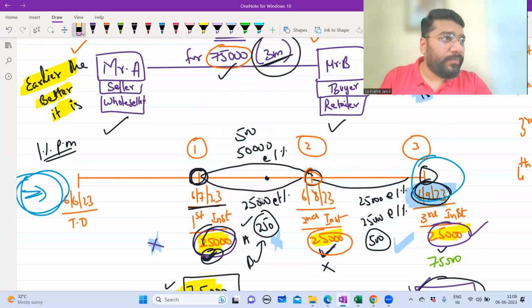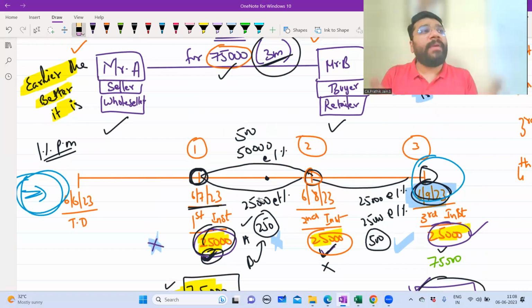A has given as credit, no? So when he wanted the payment in one shot, and when he wanted to benefit the 75,000 as early payment, then why would he give the credit period? Instead, you would have done a cash sale on the 6th of June itself, and you would have got this money, and you would have invested this money elsewhere and made the money.